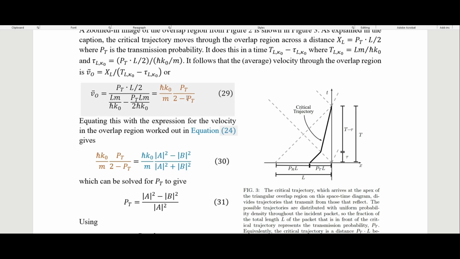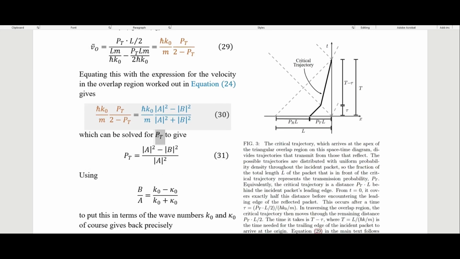So equating this with the expression for the velocity in the overlap region that we worked out earlier, which remember was this right here. We equate those two because those are both for the overlap region velocity. We can solve for the probability of transmission to get this, once again, using this relation right here.